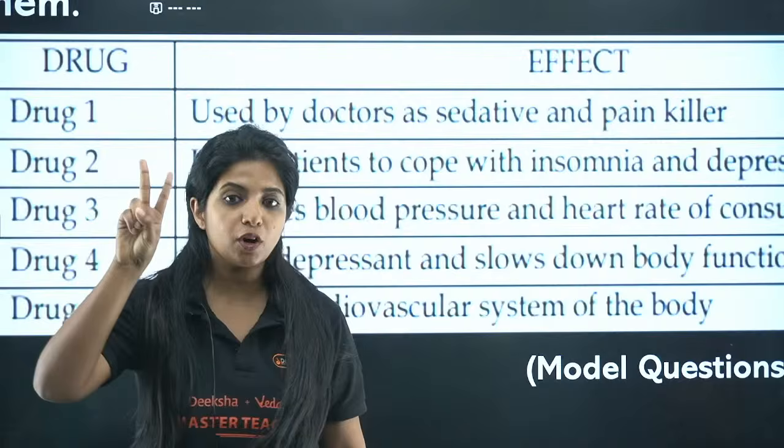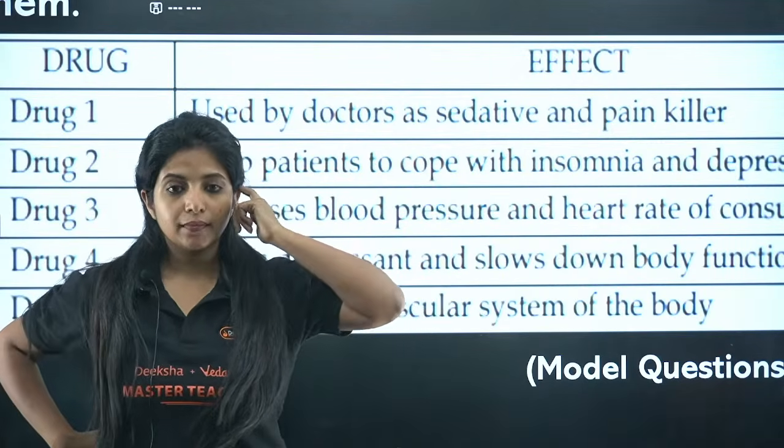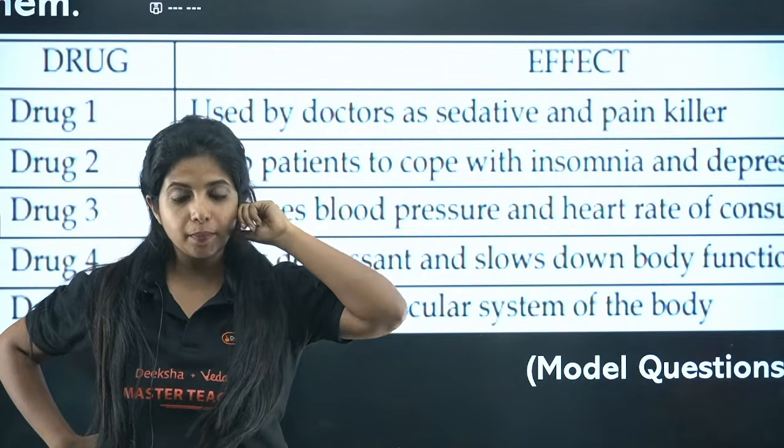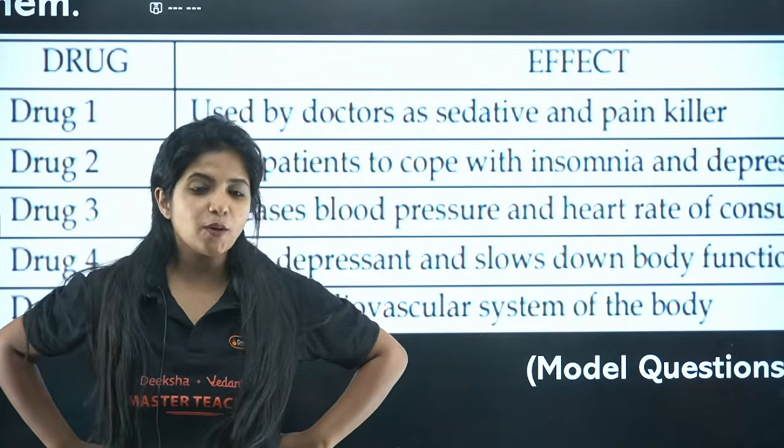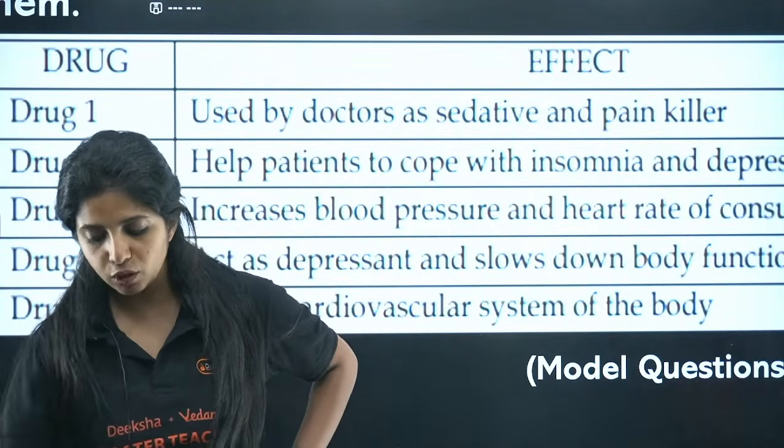Drug 2, talking about drug 2. What is this? Insomnia and depression. Remember, try to recall. This is how you can remember drugs. Otherwise, there is no other way to memorize drugs. You will forget it.